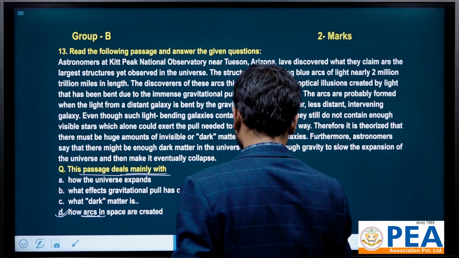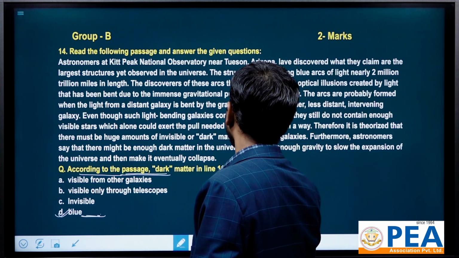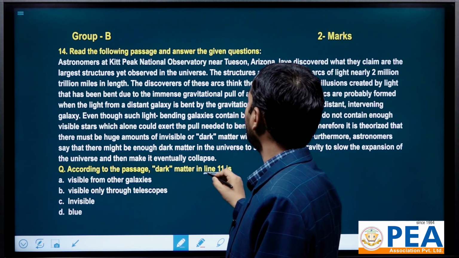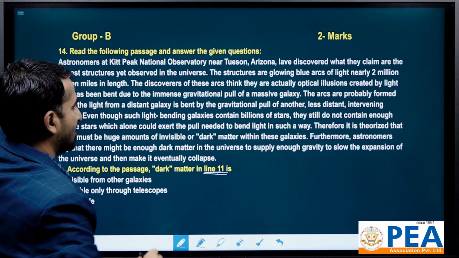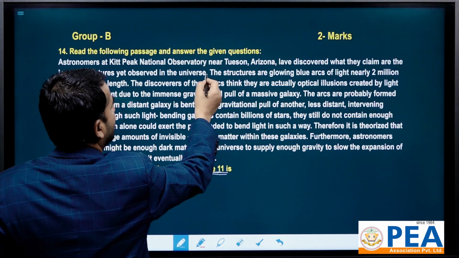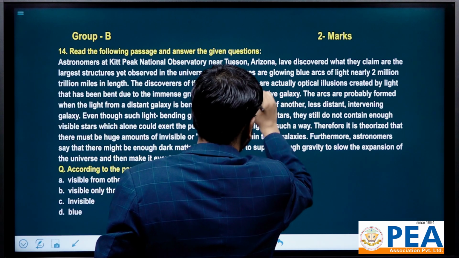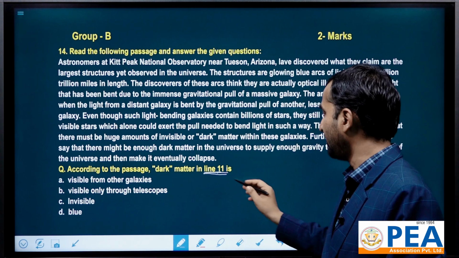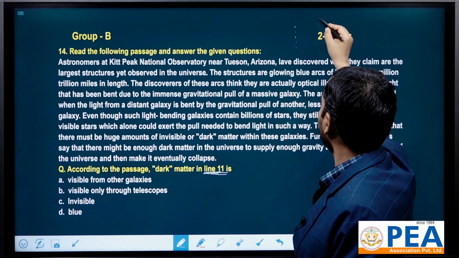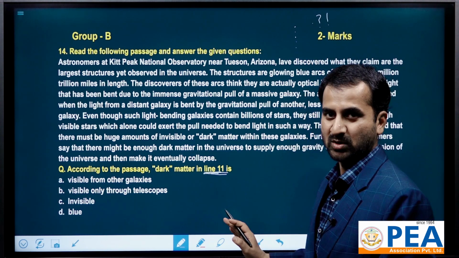Next question we see. According to the passage, dark matter in line 11 is, here 9 to 11 is given. So you need to understand the line, you will have to count the line. And if a sentence is given, you need to count the sentence. Like this one ends here, this is the full stop, means this one is the sentence. Another full stop is there, then this one is the next sentence. So in examination, if it says line, you need to count 1, 2, 3, 4, 5. This one is the line. And for sentence, you have to see full stop, question mark, and sign of exclamation. This is how you have to solve this one.